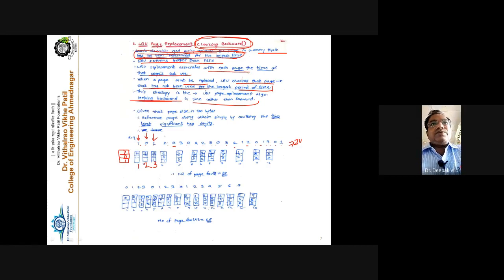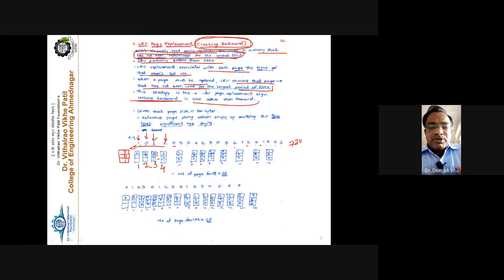Now the question arises here with 2. A page fault occurs because 2 is not present in main memory. Now how to replace? The LRU replacement policy says you have to look in the backward direction, the left-hand side direction. Compare these three pages, 7, 0, 1. Out of these three pages, which page has not been used for the longest duration of time?